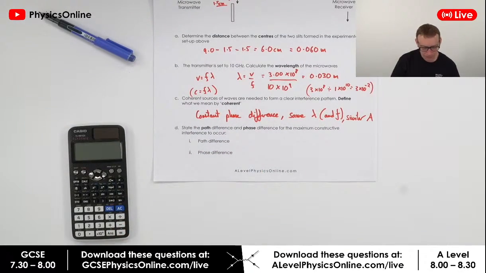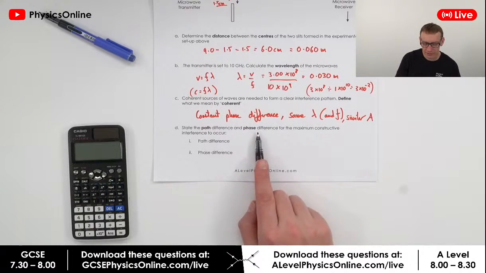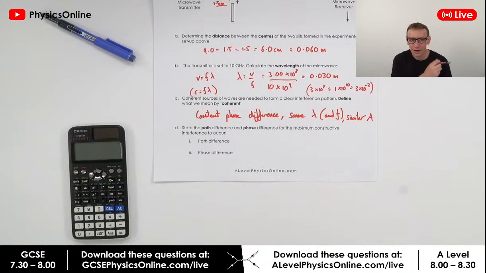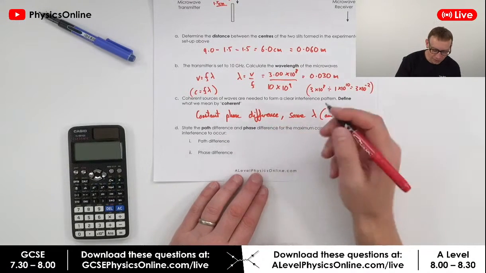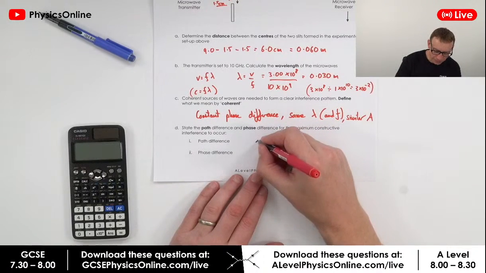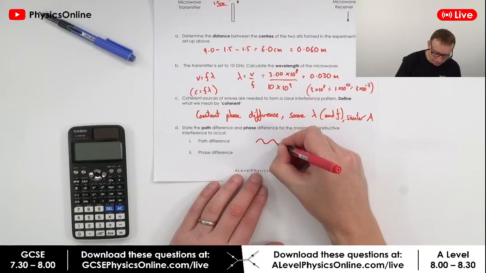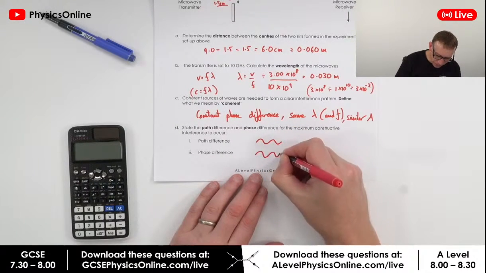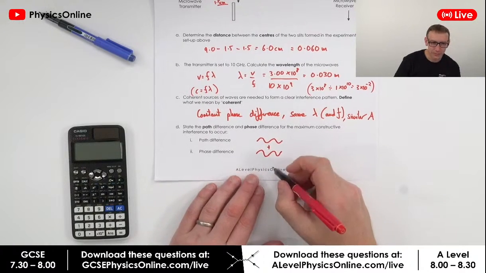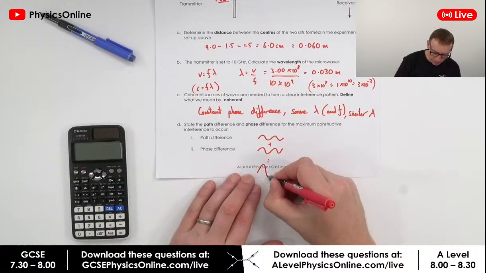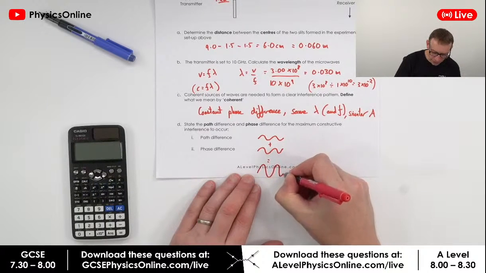Okay, state the path difference and phase difference for the maximum constructive interference to occur. So basically what we're looking at is if you've got, say, 2 waves, one wave being a bit like this, and another wave that is a bit like that, and basically you add them up and their total amplitude gets bigger, so we get something like that.